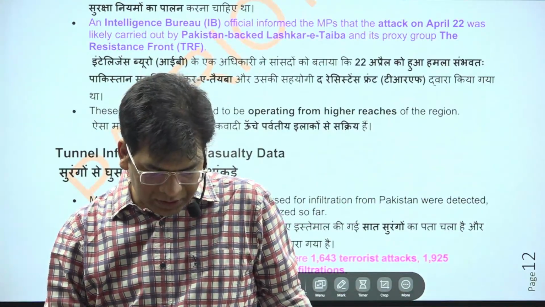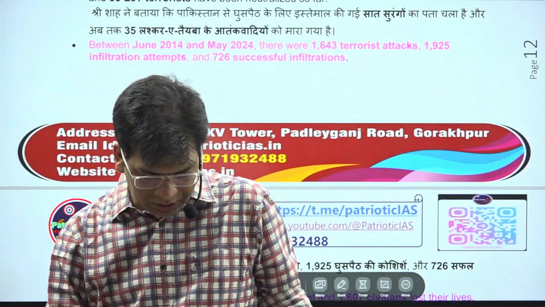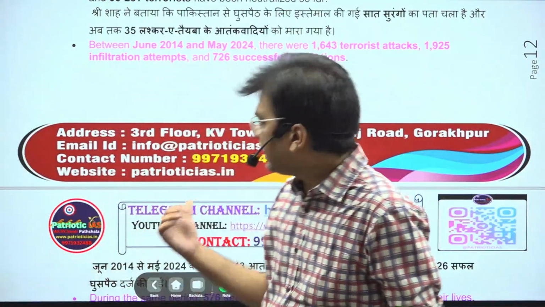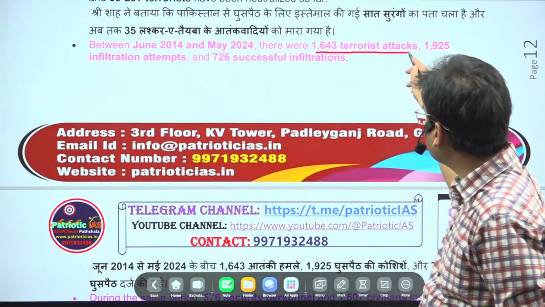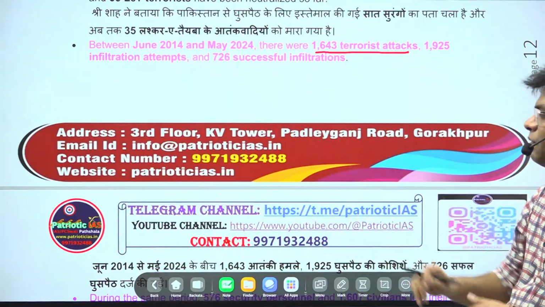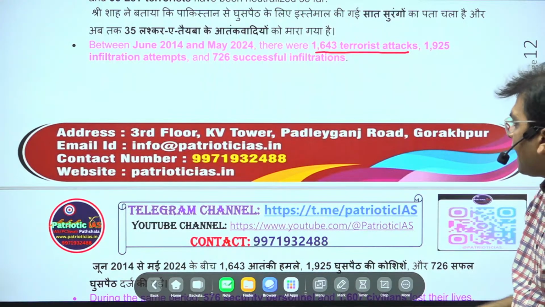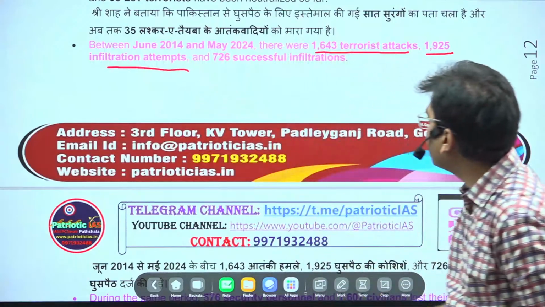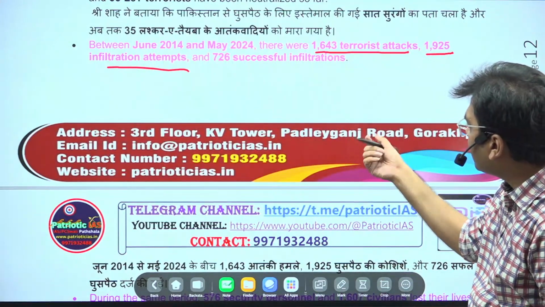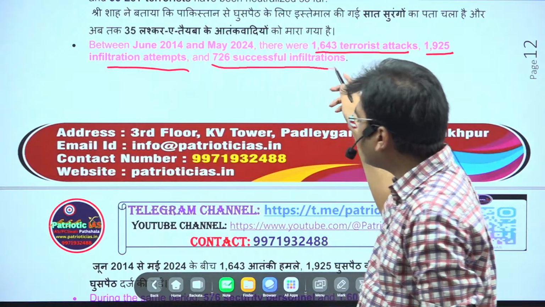So there is this acquisition, and such acquisition will continue. Here data has been provided on how many terrorist attacks there have been in Jammu and Kashmir: 1643 terrorist attacks. How many infiltration attempts? It is 1925. And how many successful infiltrations? 726.